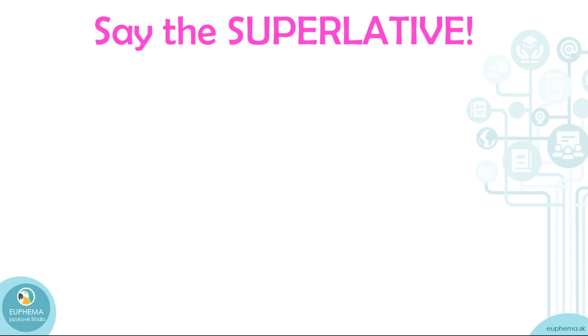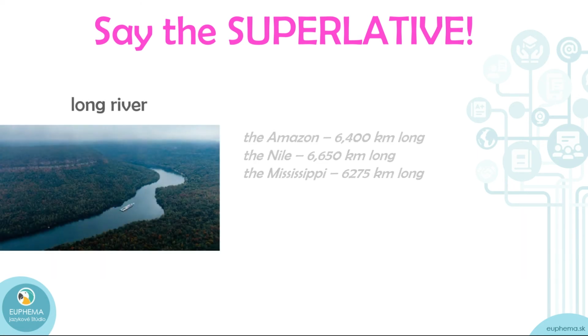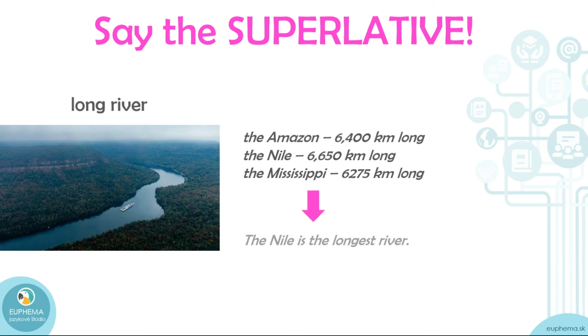So say the superlative. Now first let's use this connection long river. And you've got the Amazon, the Nile, and the Mississippi. Compare their lengths in kilometers and tell me the superlative. Go. Okay, let's check your answer. So, of course, the Nile is the longest river. Okay, very good. The longest. Okay, it's a normal, regular adjective, so this is it.